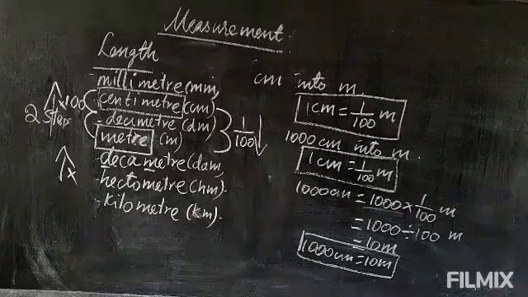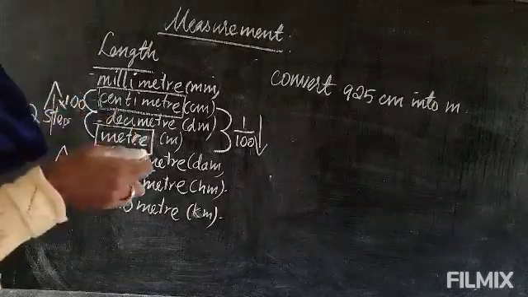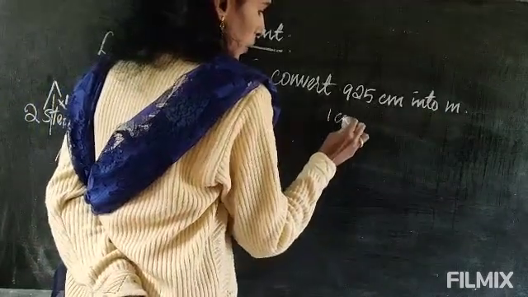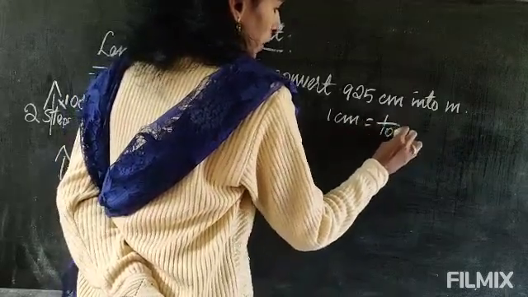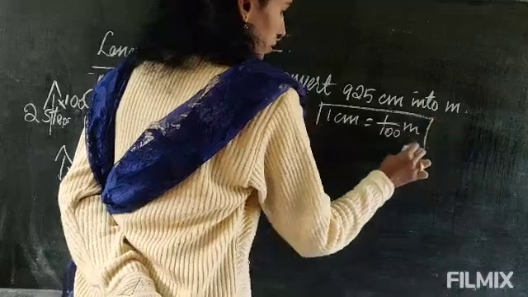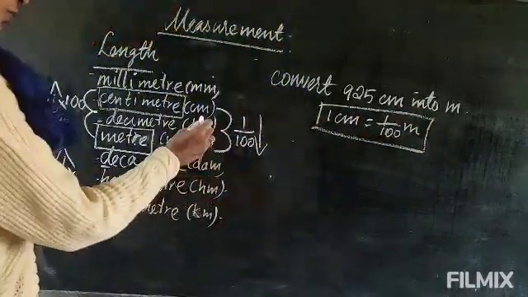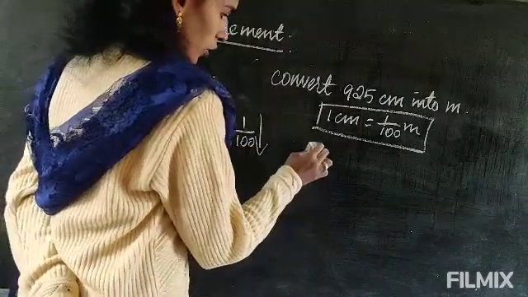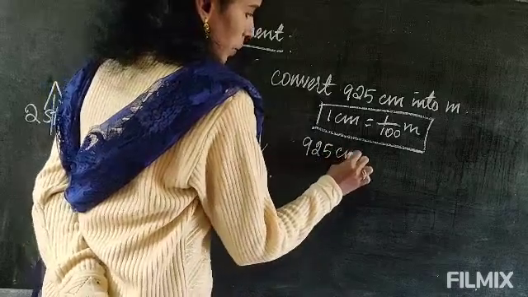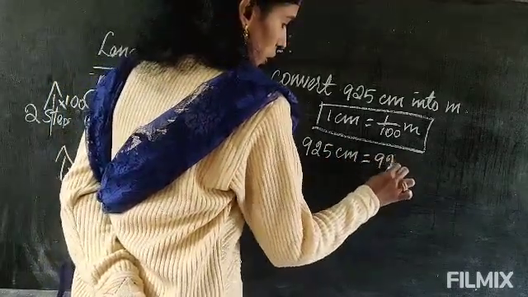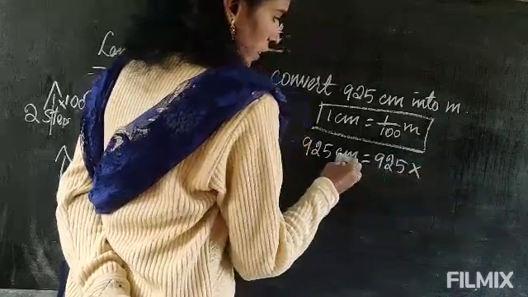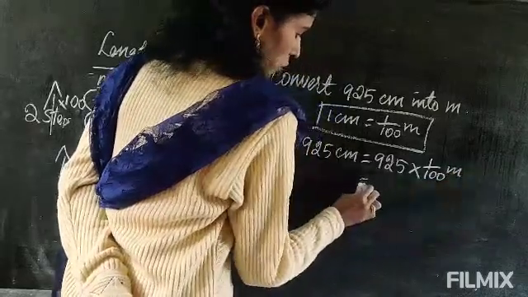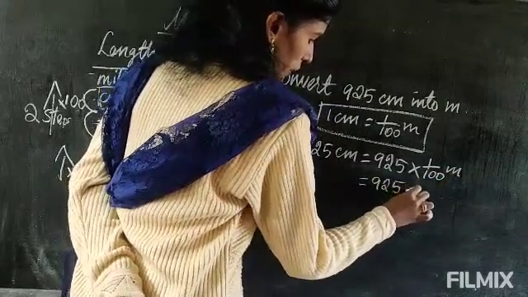Okay, now the mixed one. How to do the mixed one? Let's see. Now convert 925 centimeter into meter. So how to convert centimeter to meter? The formula will be 1 centimeter equal to 1/100 meter. Centimeter to meter, you go downward, so it will be 1/100. Now if you do the calculation, 925 centimeter equal to 925 multiplied by, instead of centimeter, 1/100 meter. So this is 925 divided by 100.